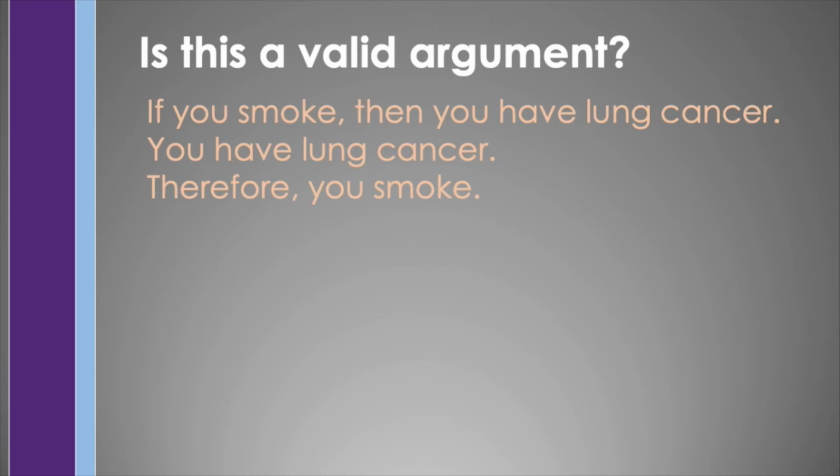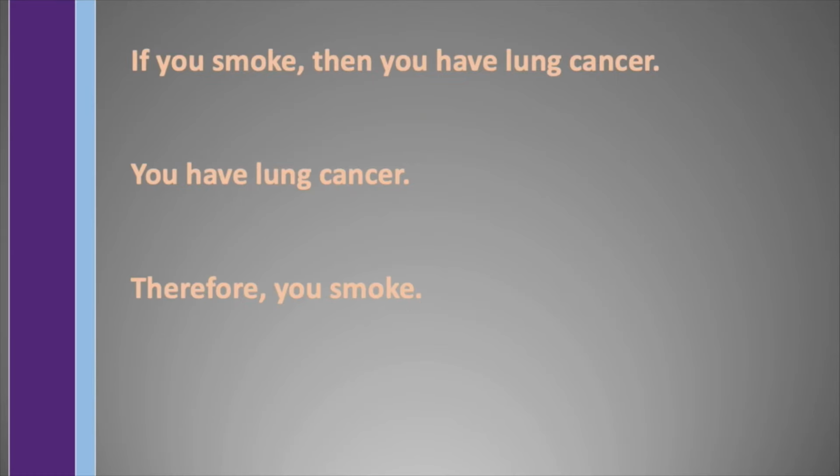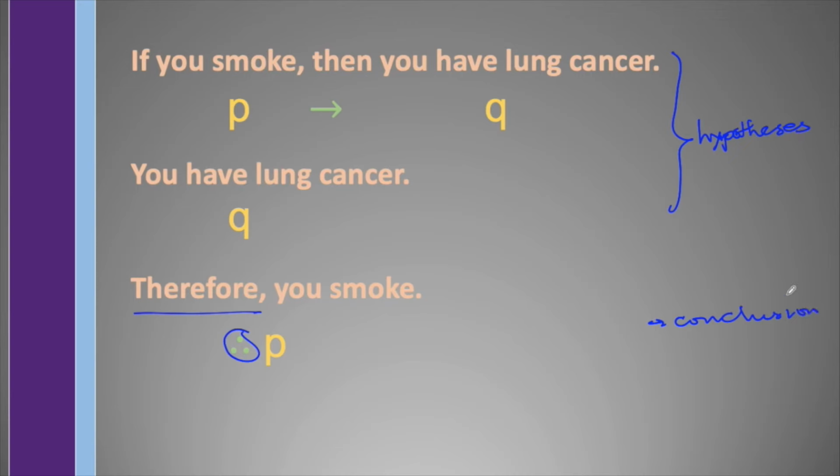Note that this argument has two propositions. One is you smoke, and another one is you have lung cancer. Assigning P for you smoke and Q for you have lung cancer, we may transform this argument as: if P then Q for the first statement, Q for the second statement, and therefore P for the conclusion. Since we have a "therefore" here, this indicates that these two are hypotheses and this one is a conclusion, which indicates that we have an implication.